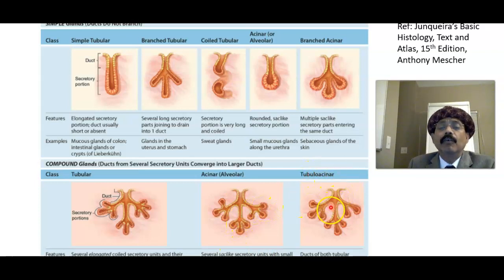Tubuloacinar gland: we have some tubules here, and ducts of both tubular and acinar units. Here we may have a tubular structure also; this is also like a tube. In tubuloacinar glands, secretory units converge to larger ducts. This is found in the salivary glands, so we may get some tubes in lieu of some of the acini.